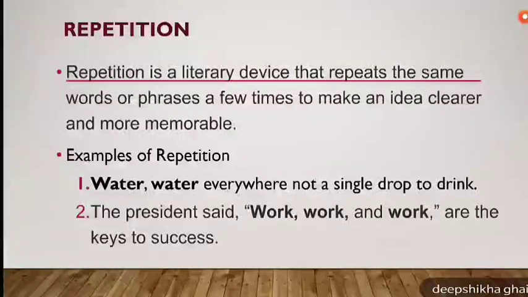The literary device repetition is generally used to put emphasis on the thing that is being said. Like when we are talking about water, water everywhere, that means the narrator is surrounded only and only by water. Similarly, work, work and work means there is no other key to success, it is only work.